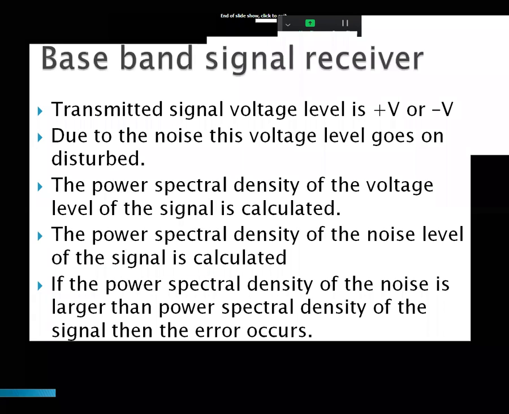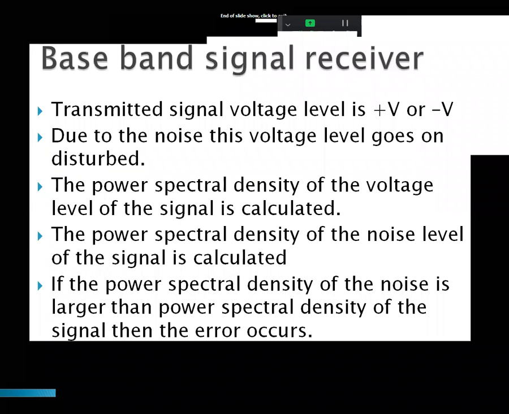There are two independent power spectral densities calculated first: one is the signal power spectral density, another is the noise power spectral density. If the noise power spectral density is larger than the signal power spectral density, what happens is that an error occurs.